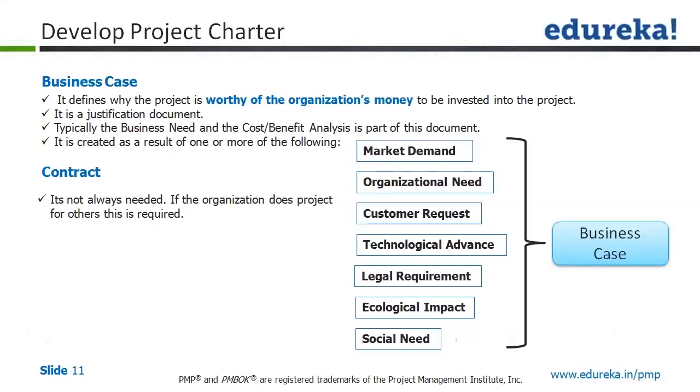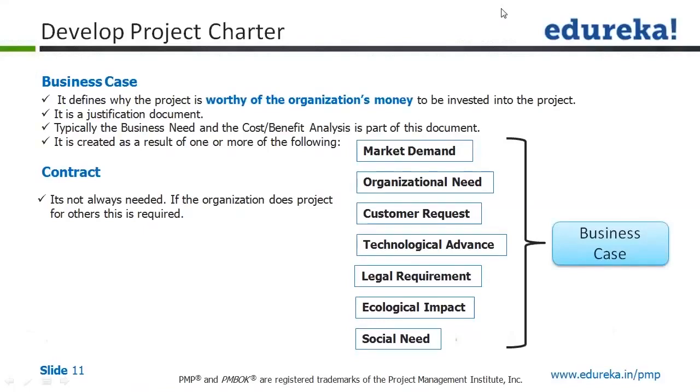The next thing comes as a contract. Contracts are, I would say, a guideline. Not necessarily will you have the contracts available at every organization in advance. So the major item which is a basis for the project charter is the scope of work, the business case, and if at all there is an availability, the contract.